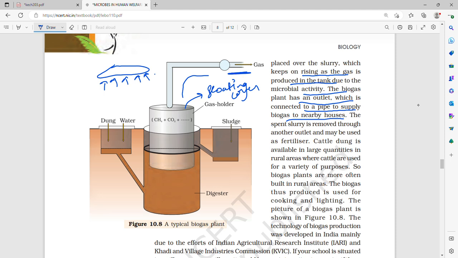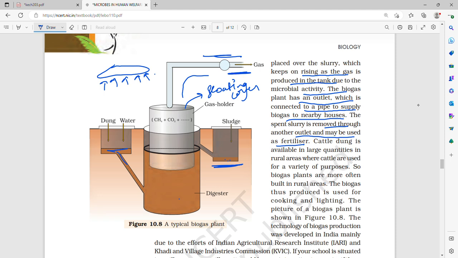The dung and water, that is the slurry in liquid form, goes over here into the digester. The biogas plant has an outlet which is connected to the pipe, and it supplies biogas to the nearby houses. The spent slurry is removed through another outlet, which may be used as a fertilizer.